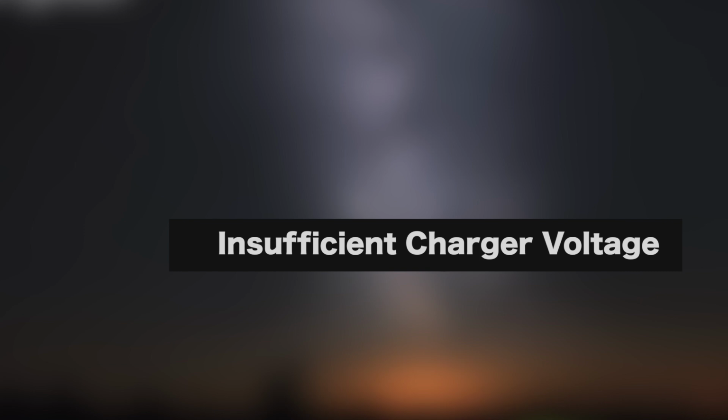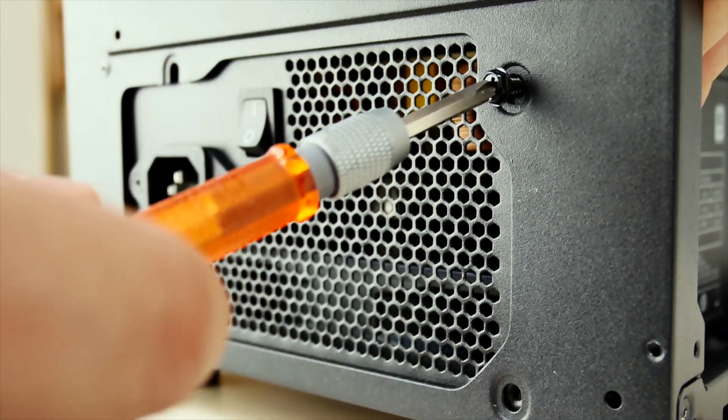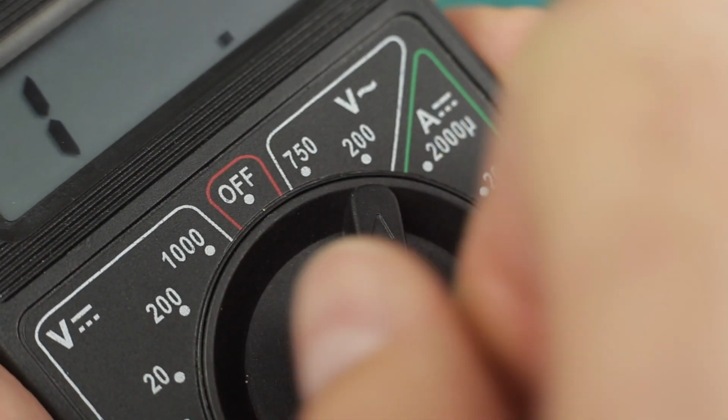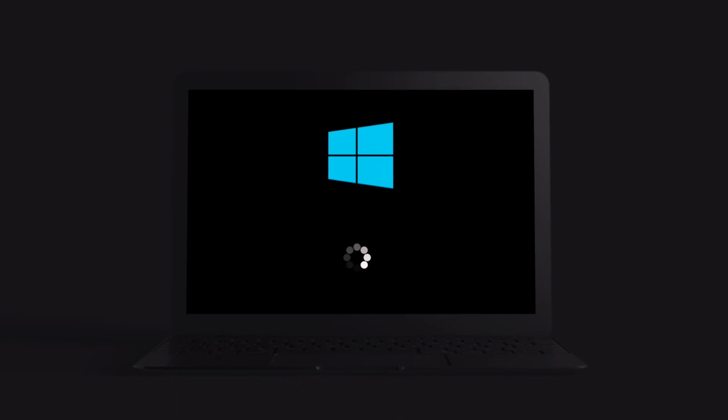Insufficient charger voltage. If you use resource-heavy programs or apps, you may need a charger with a higher voltage capacity. For example, if your charger is 90 watts or less, this might not be enough. As a result, your PC keeps shutting down spontaneously.